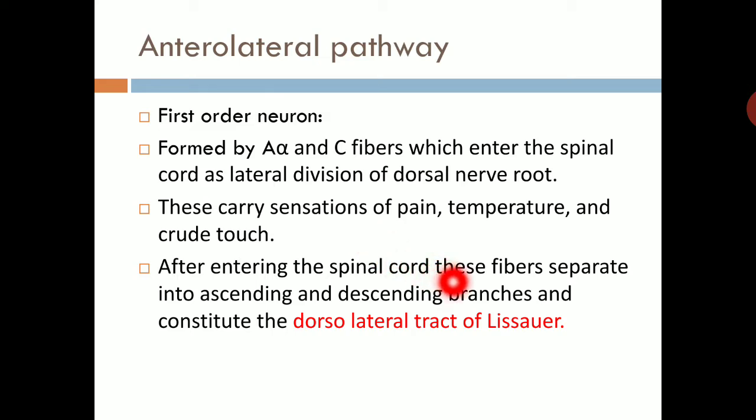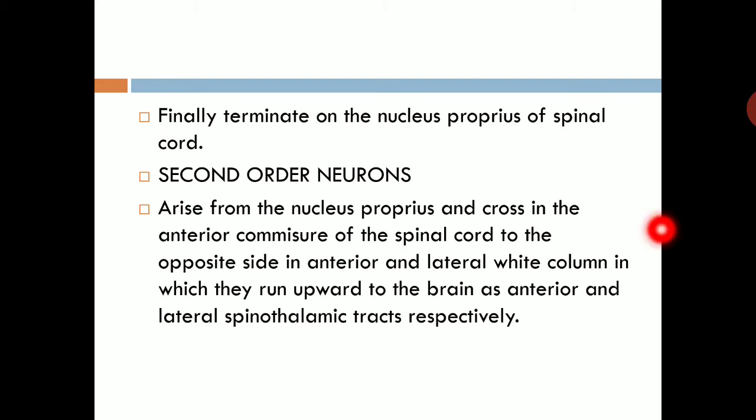After entering into the spinal cord, these fibers separate into ascending and descending branches and constitute the dorsolateral tract of Lissauer. Finally terminate on the nucleus proprius of spinal cord. Second order neuron arise from this nucleus proprius and cross in anterior commissure of spinal cord to the opposite side in anterior and lateral white column, in which they run upward to the brain as an anterior and lateral spinothalamic tract respectively.